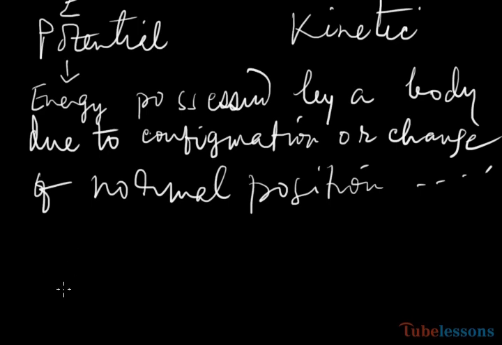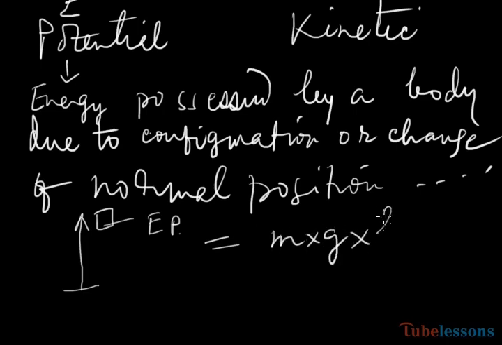If you take a body from the ground to an upper level, the body possesses some potential energy, and this potential energy is measured by the mass of the body into acceleration due to gravity into height. That is mgh. It is a formula of quantity of potential energy possessed by a body. It is positional potential energy. This potential energy is possessed by the body due to change of position. And due to change of position, potential energy can also be acquired by a body.